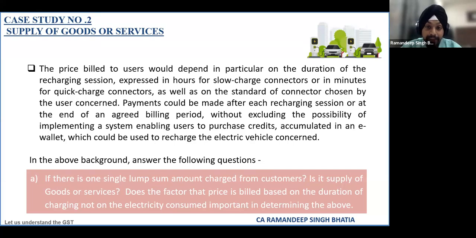So Virenji, in the message it says it's a service being charged. According to you, why is it a service? Can you share your views?